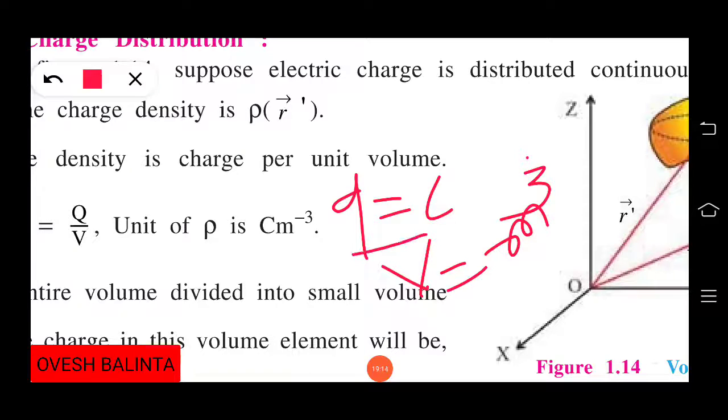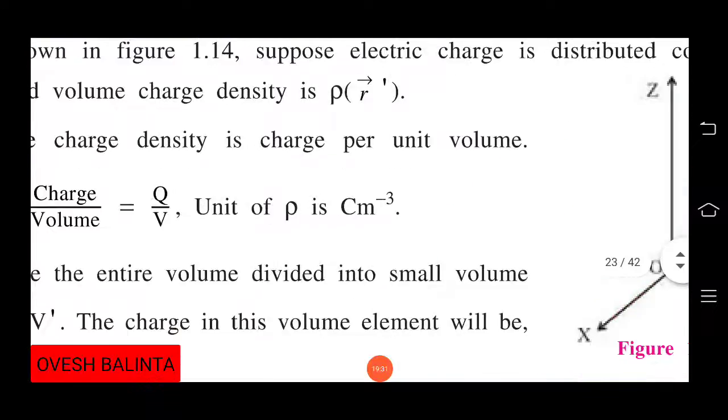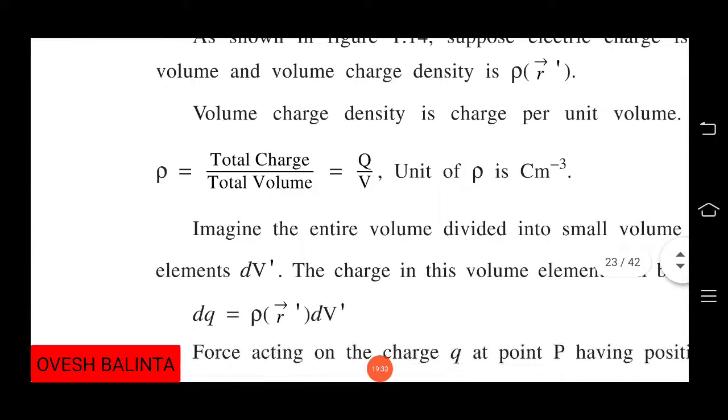Since Q by V has meter raised to 3 in the denominator, moving it upward makes the power minus 3. So the unit of rho is coulomb upon meter raised to 3, that is coulomb meter raised to minus 3.